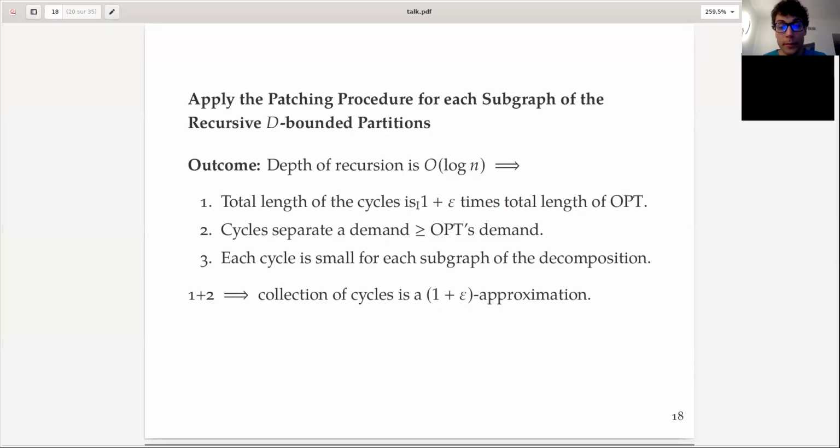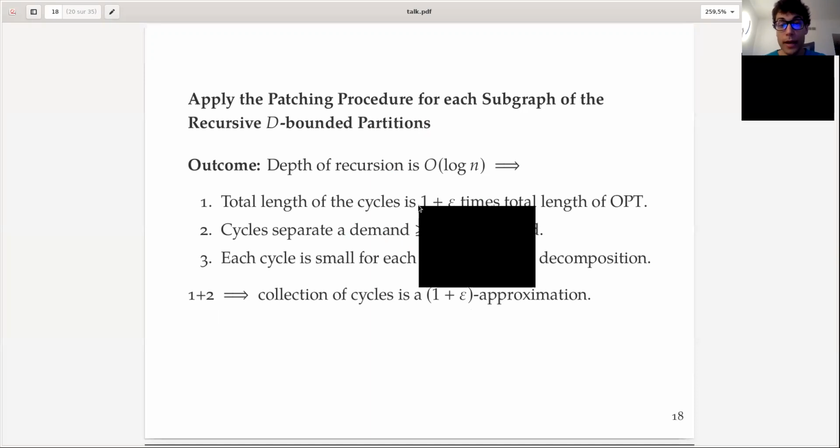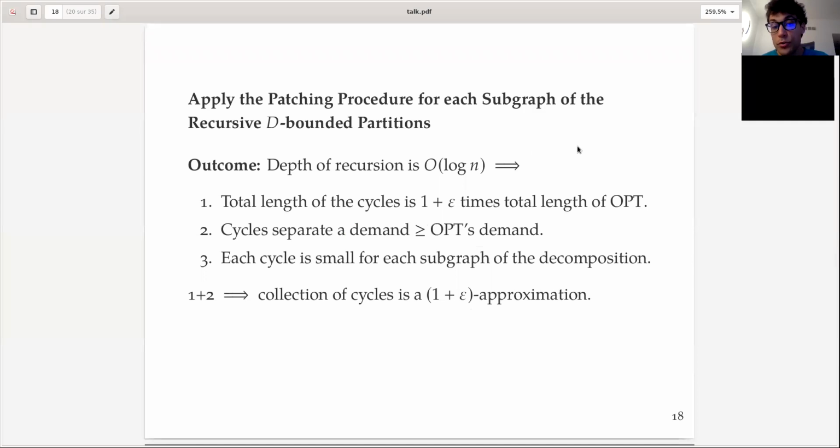Okay, so what does it mean? 1 plus 2 implies that we have only increased the total length by 1 plus epsilon, and the demand only increased. So for the collection of cycles, if we look at the pieces that are split by the collection of cycles, the total sparsity is at most 1 plus epsilon times higher. So this is good. We have that 1 plus 2 is a good solution for our problem.